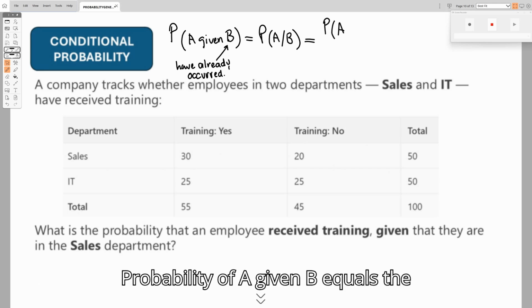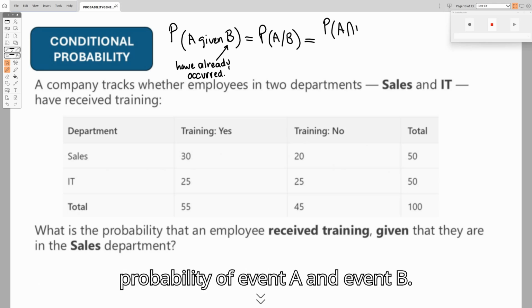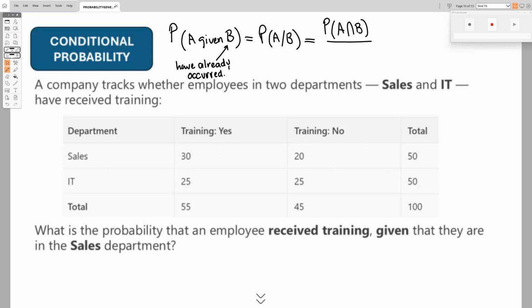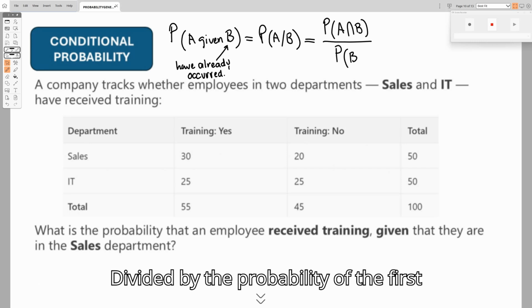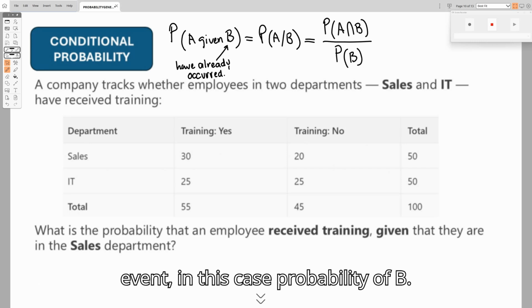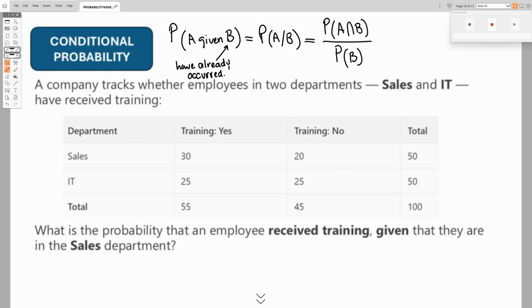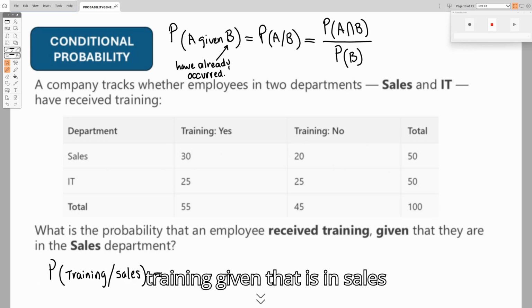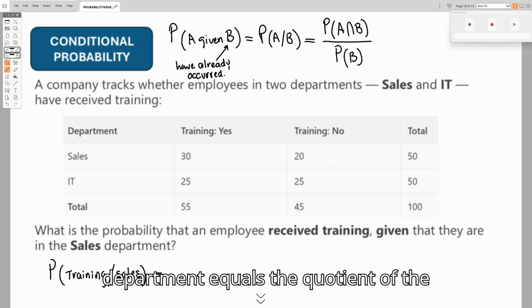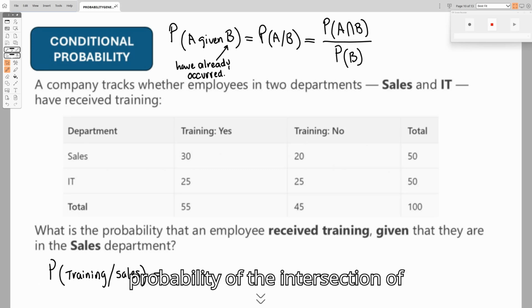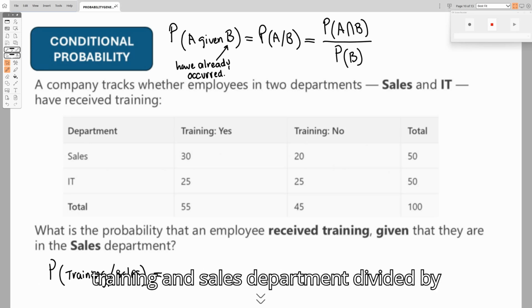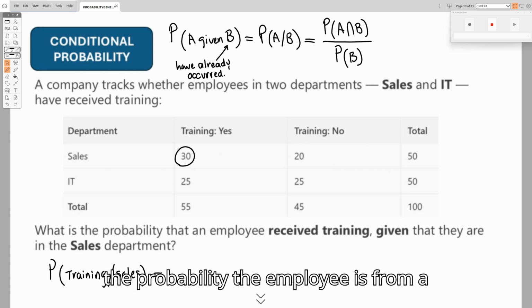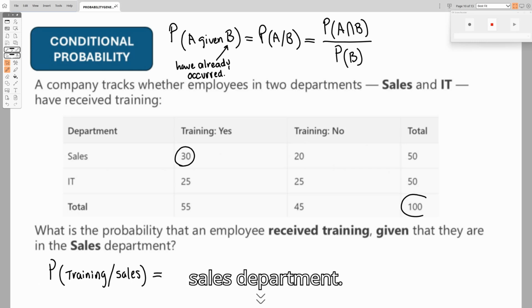Probability of A given B equals the probability of event A and event B, divided by the probability of the first event. In this case, probability of B. Probability that the employee received training given that is in the sales department equals the quotient of the probability of the intersection of training and sales department divided by the probability the employee is from the sales department.